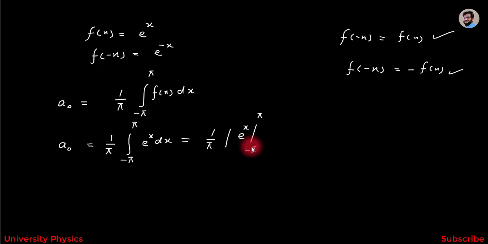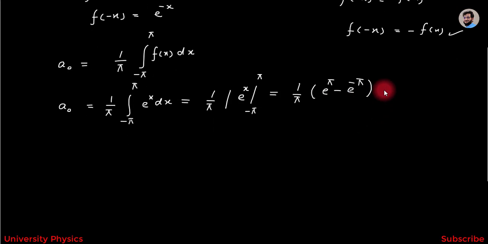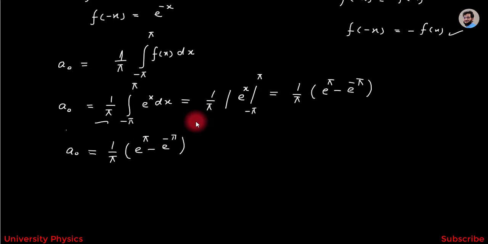Now, we have to put the upper limit and lower limit. After putting the upper limit and lower limit, we will get 1/π (e^π - e^(-π)). So, the value of a0 is equal to 1/π (e^π - e^(-π)). This is the value of a0.